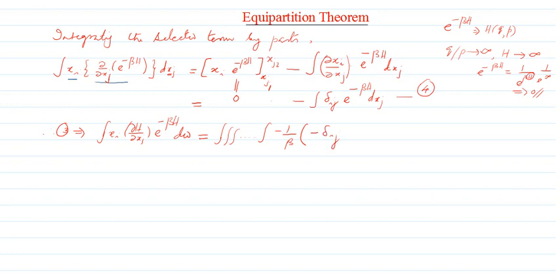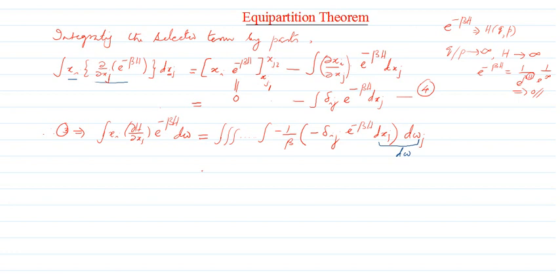I'm putting back equation number 4, e raised to minus beta h dxj has again come back. Then what was remaining? d omega j. Everything except dxj was considered as d omega j. Now see the interesting thing. You can see that this dxj into d omega j becomes once again d omega, right? The product of dxj with d omega j is once again d omega, and the integration has got back once again. So what happens here is that this one becomes equal to,